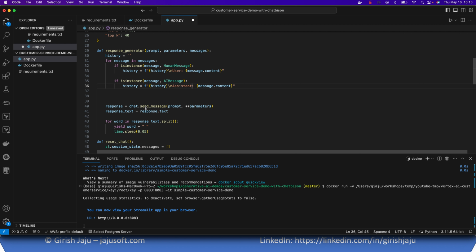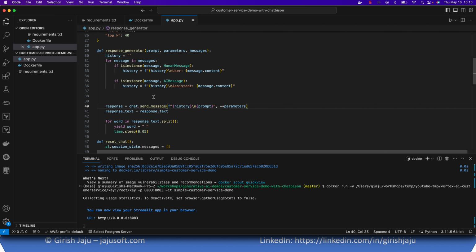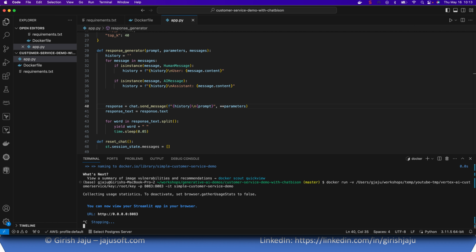Now, what do we send to a chat? We will send history as well as the prompt. So let's format it a little bit. I'm going to send history first, and then a new line, and then the prompt. Okay, so now it knows what the user said for the previously asked questions, and based on that it will make a determination instead of going in a loop all the time asking the same question over and over.